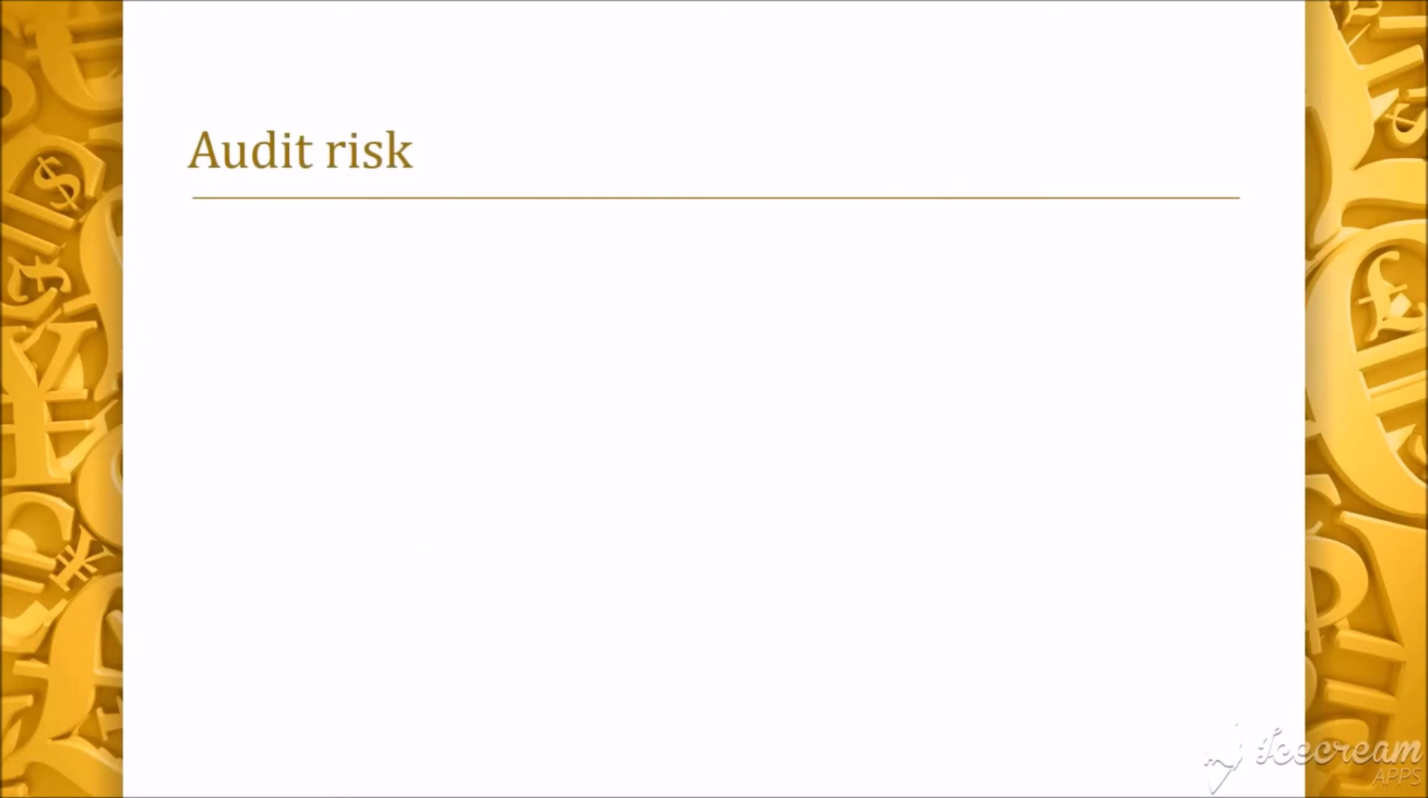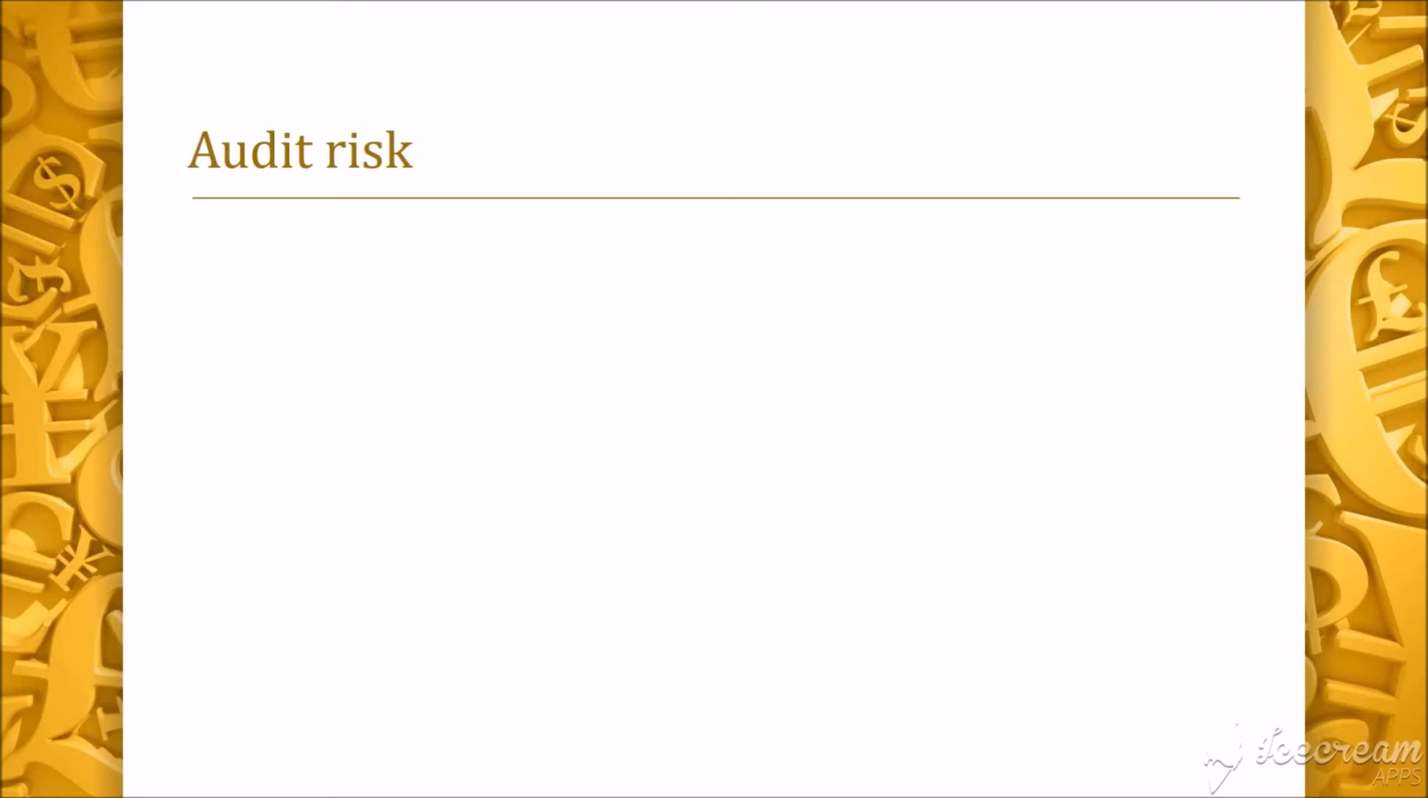Is it possible that an auditor will fail to detect material misstatements? The answer is yes. We noted earlier on that the auditor's objective is to obtain reasonable assurance about whether the financial statements as a whole are free from material misstatement. Reasonable assurance is a high level of assurance, but it's not a guarantee that an audit conducted in accordance with the Singapore Standards of Auditing will always detect a material misstatement when it exists.